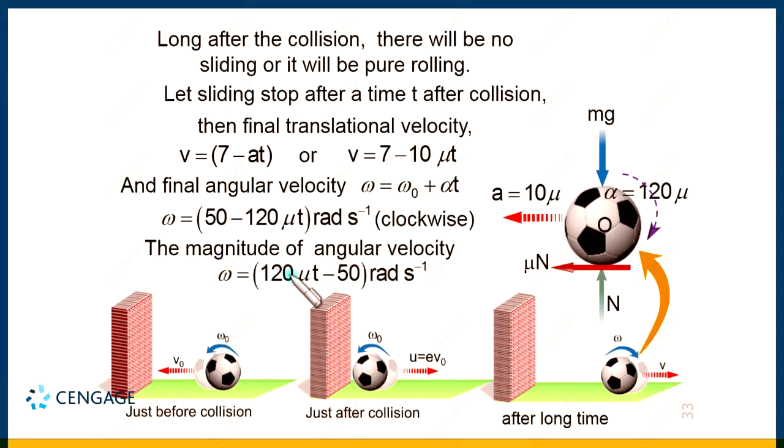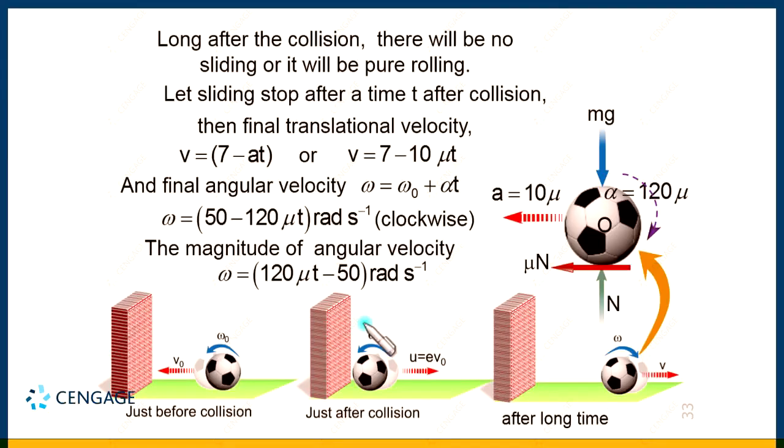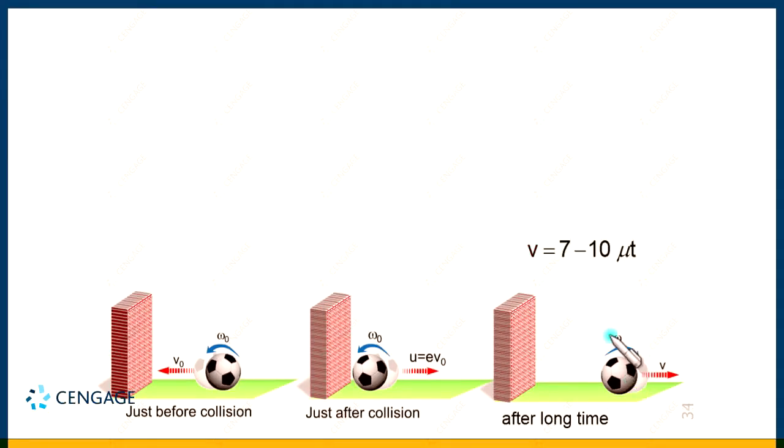This is the magnitude of angular velocity, right? And we know at the time of rolling, the velocity of the center of mass v should be equal to omega multiplied by r. So let us write the value of v, 7 minus 10 mu t, and the magnitude of omega also.